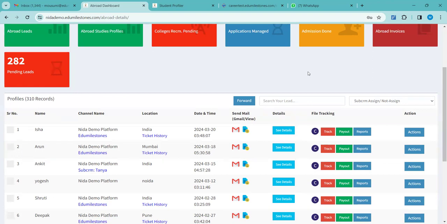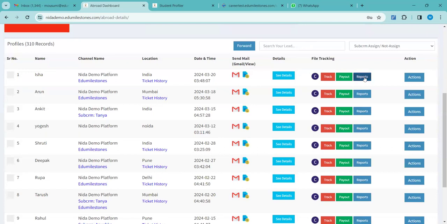Okay. So once universities are suggested from our end, or once any kind of advice is sent from our end, as I have shown you before, the student's report, if you remember, the profiling report, whatever recommendations go from our end will start reflecting in that student's report itself. So that same report you can download and share once it goes from our end. And automatically, once it is updated in our CRM, you will get a ping on WhatsApp as well as in your email. So you will get the notification that it has been attended, and you can check it. Yeah. Okay. Thank you. So this is about when the profiles are attended.